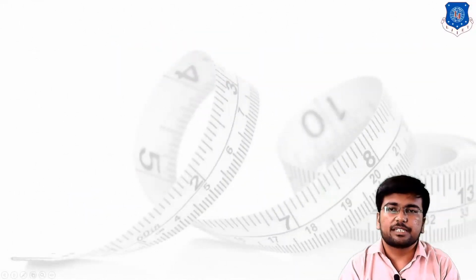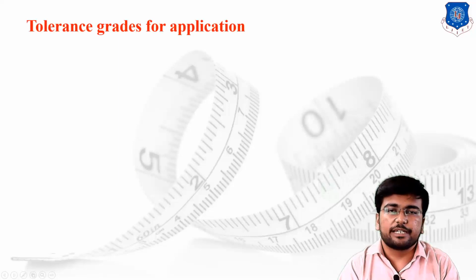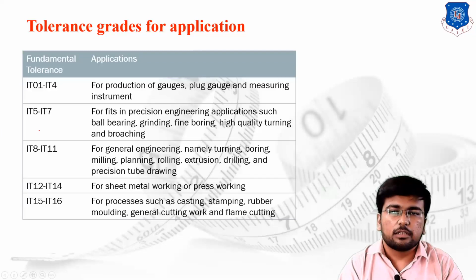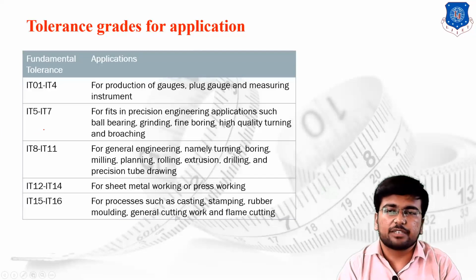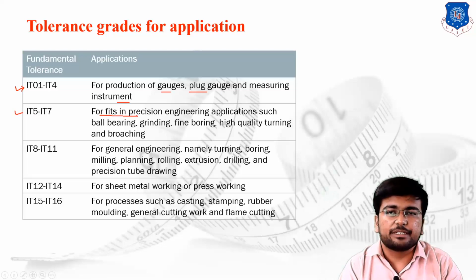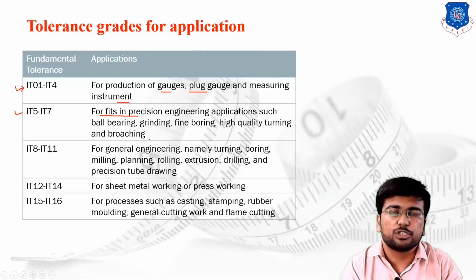Then the next is the tolerance grades for the application. As I have told you, as we move from IT0 to IT16, the value of the tolerance increases and the accuracy decreases. The first group, IT01 to IT4, is useful for designing gauges, plug gauges and highly precise measuring instruments. Then IT5, IT6 and IT7 are useful for fits in precision engineering applications such as ball bearing, grinding, fine boring, high quality turning and broaching operations.